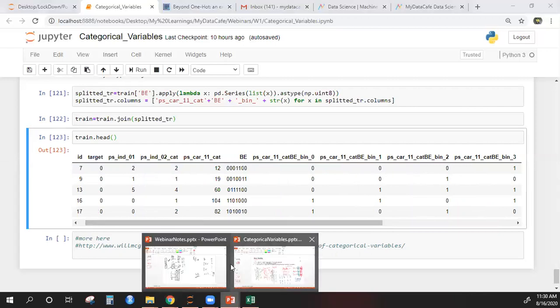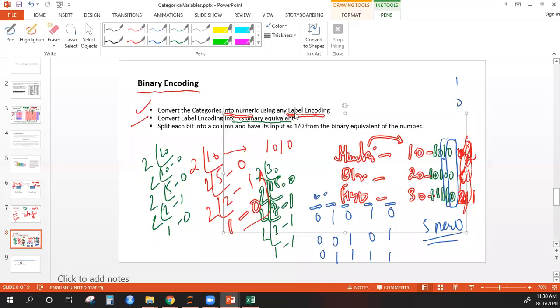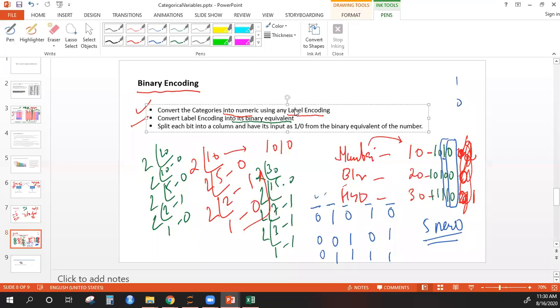So this is the approach of binary encoding, where you convert the categorical values into numbers first. For the data that we took, numbers were already given to us, so we did not have to do this. Then we convert the label encoding into its binary equivalent, and then split each bit. Each bit means each of these digits. We split each bit into a column and have its input as 1 or 0 from the binary equivalent of that number. So I hope everybody is following. This is a little tricky compared to the other two approaches that we have seen. This is the most difficult, but you can try this also.